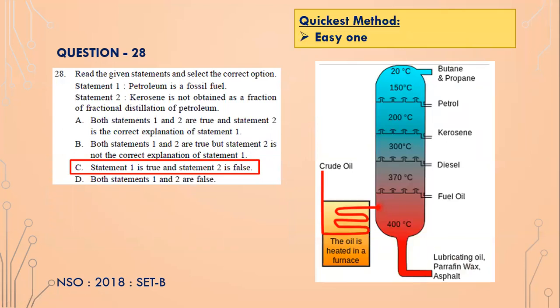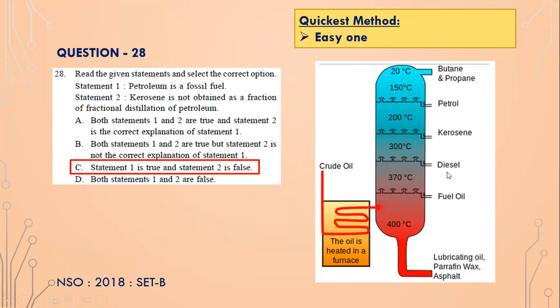Okay, next one. Question 28. Read the given statements and select the correct option. Statement 1: Petroleum is a fossil fuel. And statement 2: Kerosene is not obtained by fractional distillation of petroleum. Again, you have to remember this diagram.